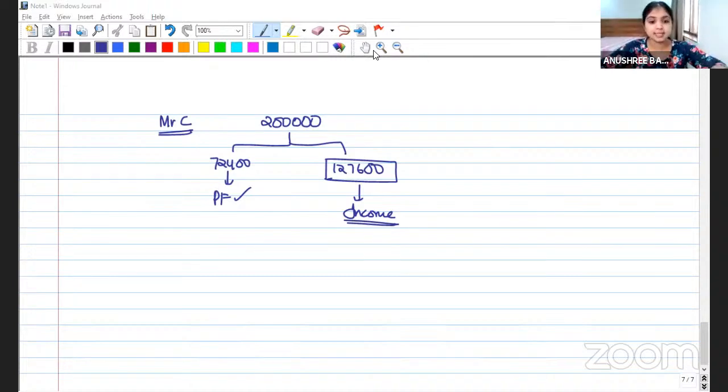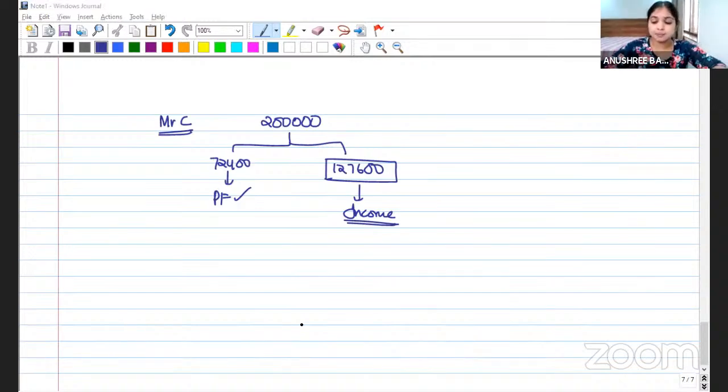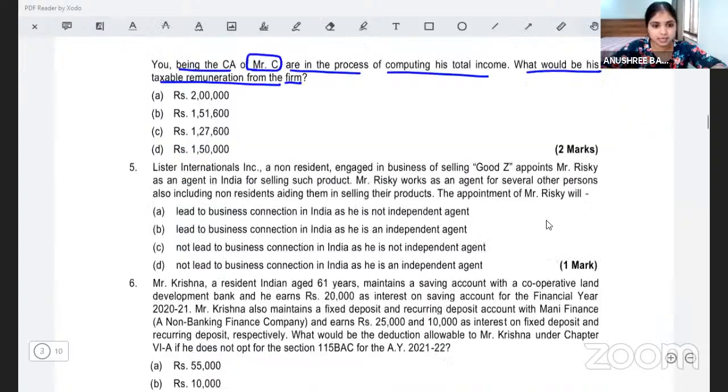Did you all understand this? This is a tricky question once again. All right. So he is receiving 2 lakh remuneration. 72,400 is disallowed in the partnership firm's hand. So on that, we will not ask the partner to pay tax again. But on the balance 1,27,600, we will ask the partner to pay tax. So what will be the taxable income of my partner, Mr. C now?